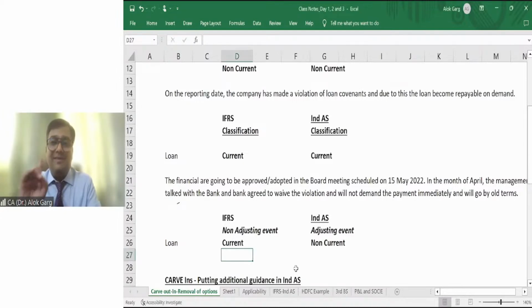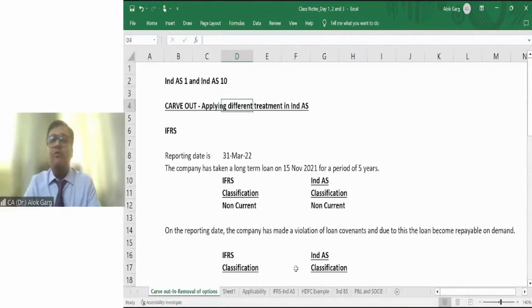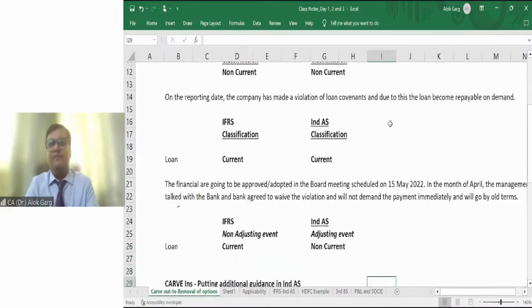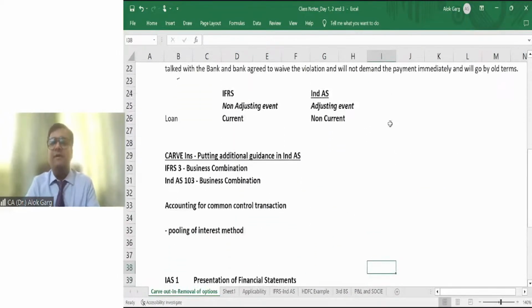Okay, friends. So the first kind of difference is known as a carve out, right? Carve out means applying a different treatment in Ind AS. Is that clear? There are 7 or 8 carve outs in the entire Indian accounting standard framework. I hope it is clear. Very good. Let's go to the second kind of difference, which is Carve In. What is meant by Carve In?